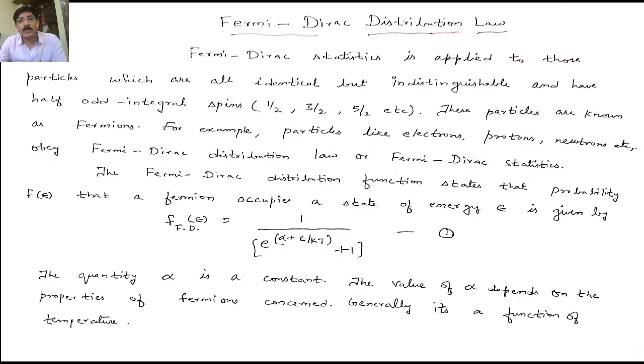So the Fermi-Dirac distribution function states that the probability of a Fermion occupying a state of energy E is given by f of E is equal to 1 by exponential of alpha plus E by kT, plus 1. Again, alpha is a constant which depends upon the properties of the material or Fermions, and it's also a function of temperature. As usual, k is the Boltzmann constant, and T is the absolute temperature. So this is your Fermi-Dirac distribution law.